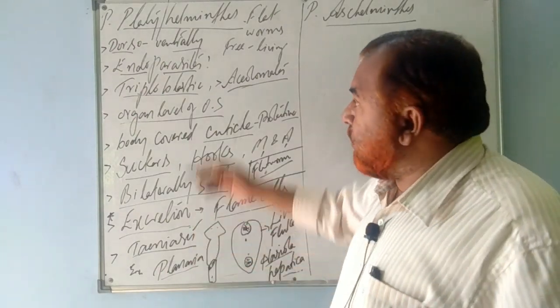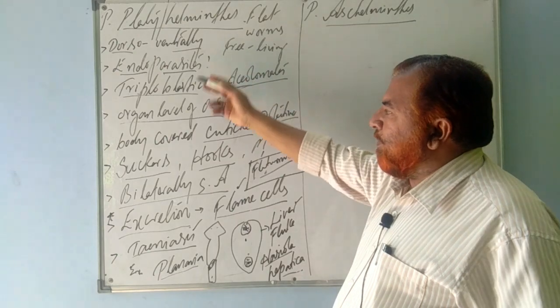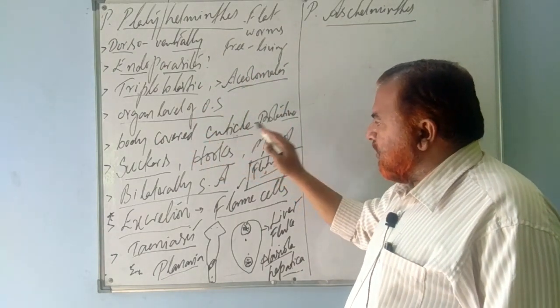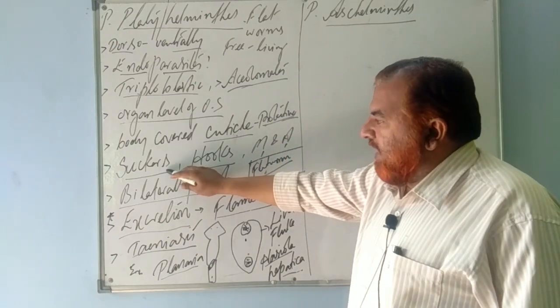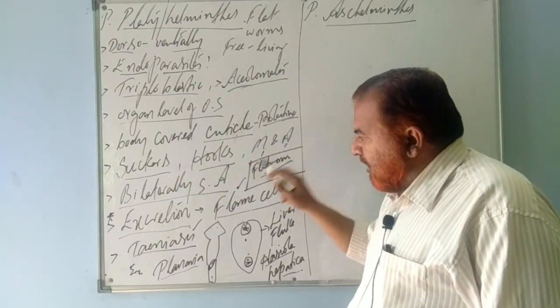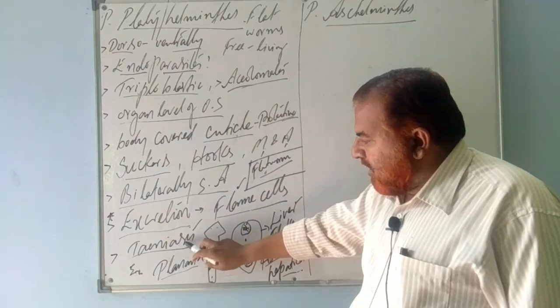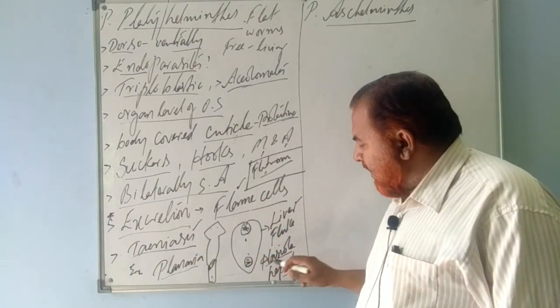So points, just to recall. Dorso-ventrally flattened, endoparasites, triploblastic, acoelomate, organ level of organization. Body is covered by a thin cuticle for protection. Body has hooks and suckers. They have mouth and anus. Bilaterally symmetrical animals. Excretion takes place by flame cells. The examples are tinea, planaria, liver fluke.